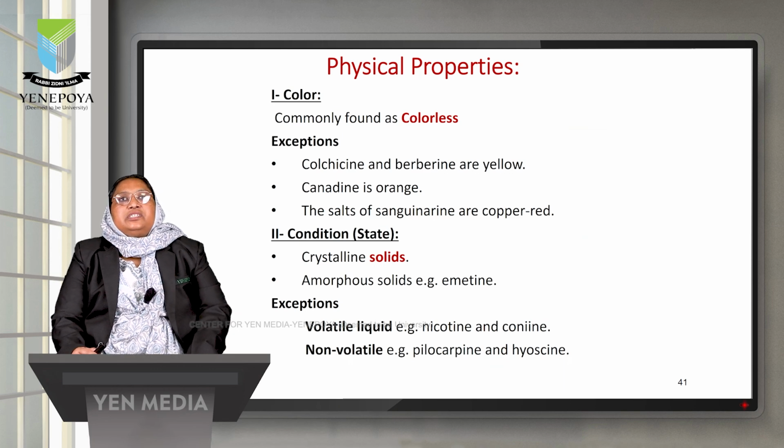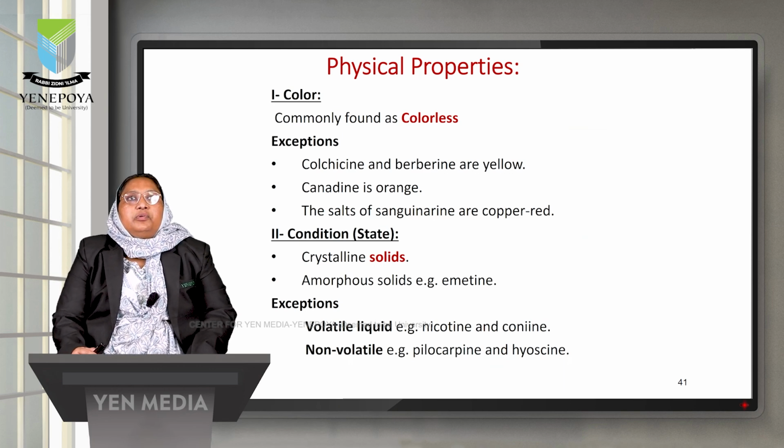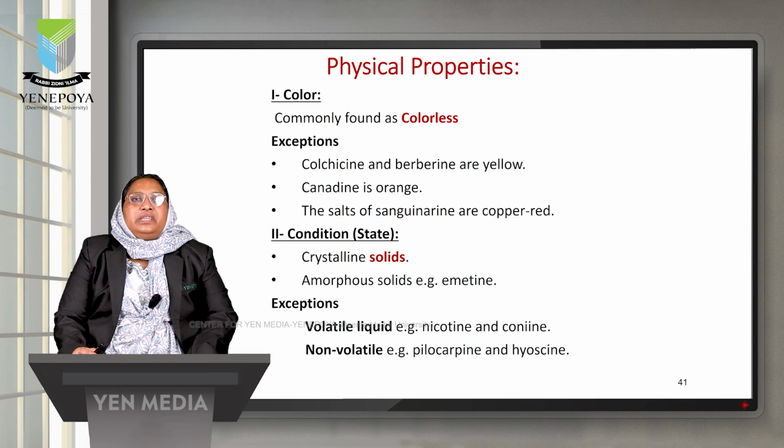Let's see the properties of alkaloids. First we'll talk about physical properties. When we talk about physical properties, the first thing that comes into the picture is color. The color of most alkaloids is colorless, but there are certain exceptions like colchicine and berberine, which are yellow in color, canadine is orange in color, and the salts of sanguinarine are copper red in color.